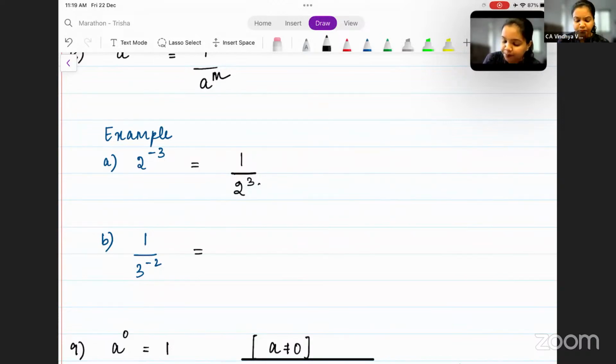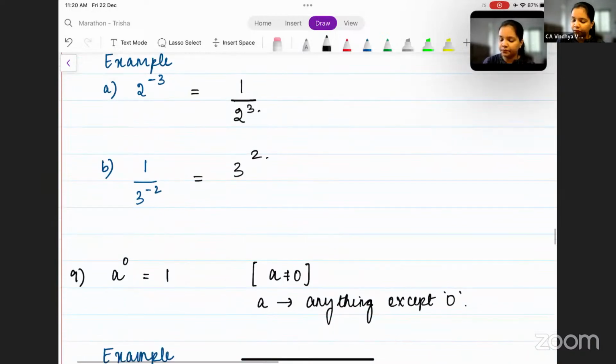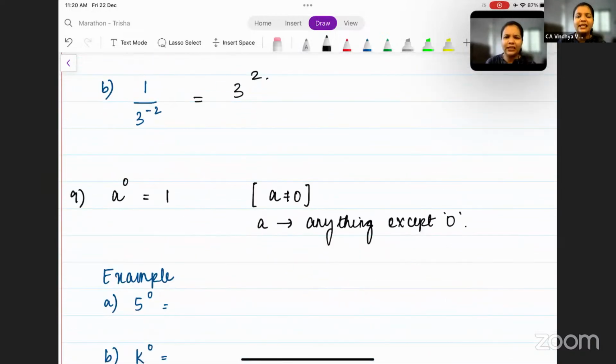So here, you have 1 by 3 to the power minus 2. What is the reciprocal? 3 comes to the numerator, correct? So when 3 comes to the numerator, the power minus 2 becomes positive. So what do you get here? 3 power 2. Is this clear till here? I hope so.